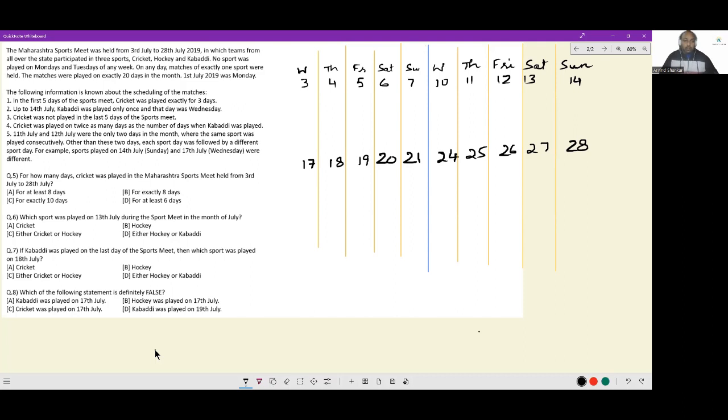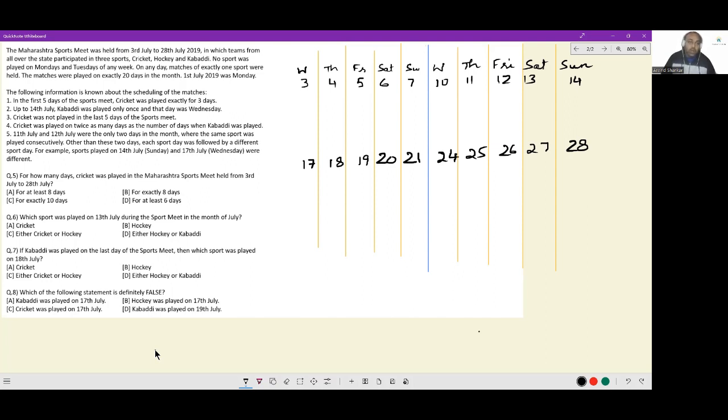Let us see. On the first 5 days of the sports meet, cricket was played on exactly 3 days. So 3, 4, 5, 6, 7. Out of these 5, cricket was played on exactly 3 days. We can't really do anything about it right now. We'll worry about it later. Up to 14th July, kabaddi was played only once, and that day was Wednesday. So in the top line, out of 10 days, kabaddi is played only once, and that day was a Wednesday. So either 3 or 10 will be a kabaddi.